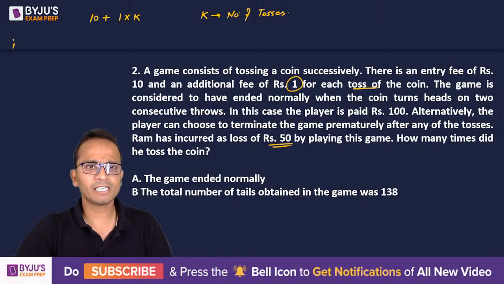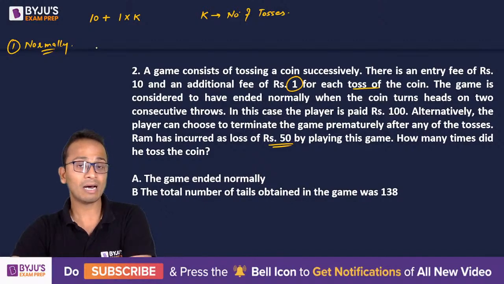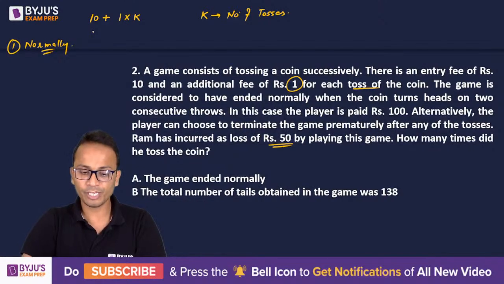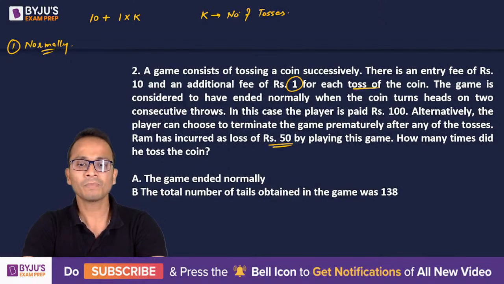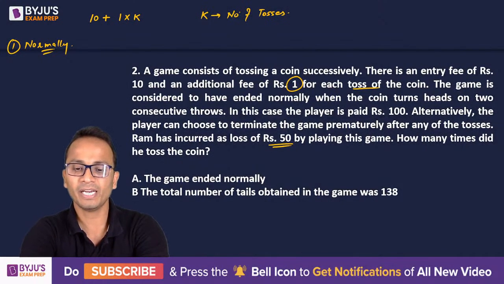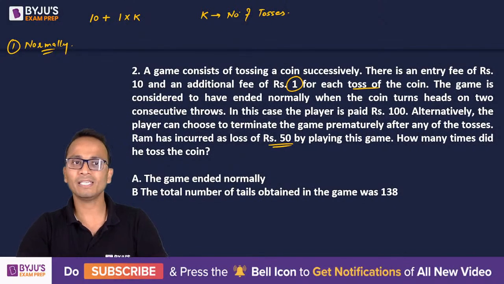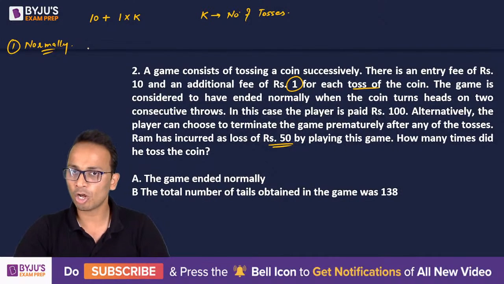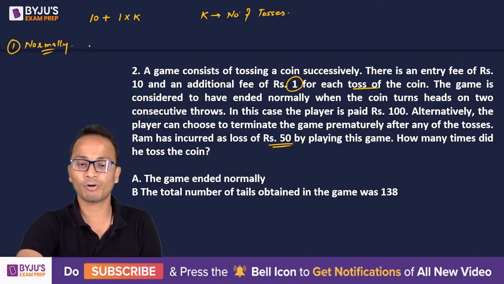Now, first case, I'm assuming that the game has ended normally. So if the game will end normally for Ram, then Ram will be given 100 rupees. So Ram will get 100 rupees. And if he has a net loss of 50 rupees, can you tell me how much money Ram would have paid in total while playing this game, if the game has ended normally and he has incurred a loss of 50 rupees? This is what I want to hear from all of you. Come on.